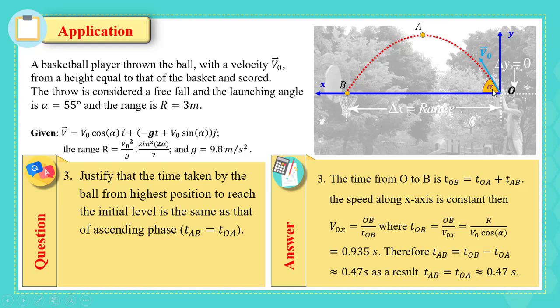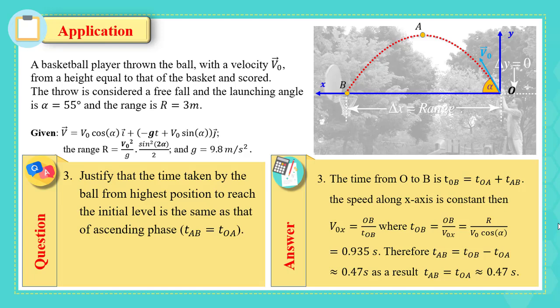And we know that the speed along x-axis is constant. Then let's use v0x, which is OB over TOB, where TOB is OB over v0x equals the range over v0 cosine alpha. OB is the range and v0x is v0 cosine alpha.